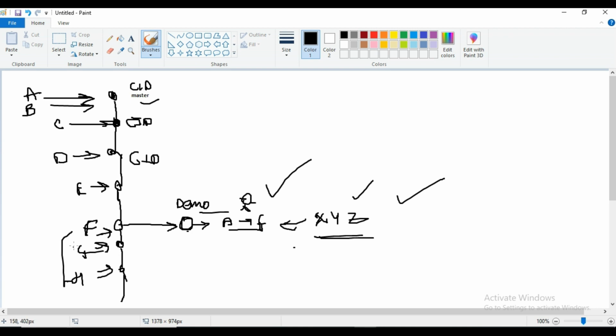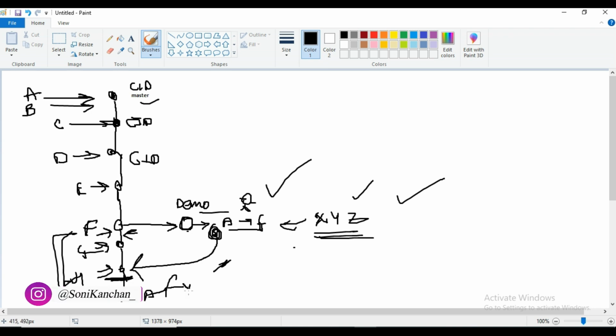So instead of reverting my changes and writing the XYZ code, what I can do is, from this branch where he has made the changes, I merge that branch with my branch. Whatever code is present here will move to here. So I will also have A to F and XYZ in my master branch. These changes will also be there, but the latest changes will be with this. Okay, understood.